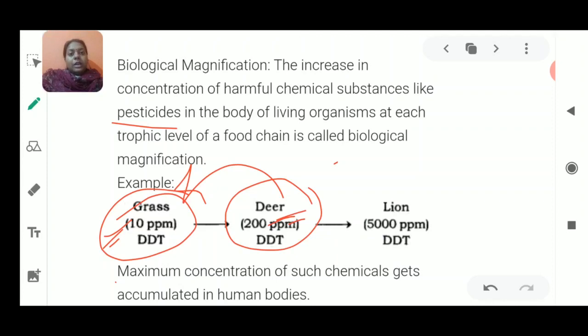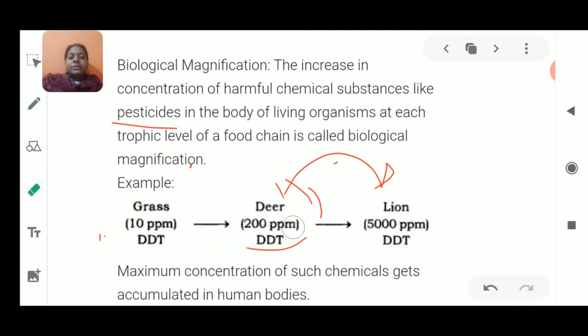The deer was eating grass and drinking water from the water body present near this grassland, the area affected by the pesticide. So from two ways this deer, the herbivorous animal, is receiving the toxic substance.